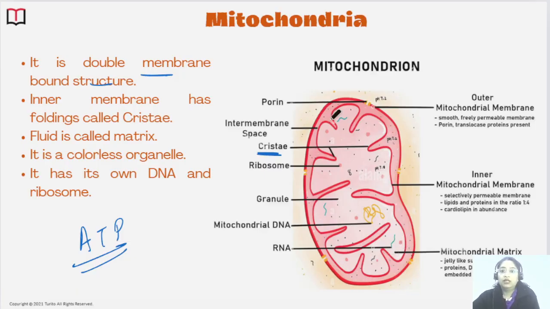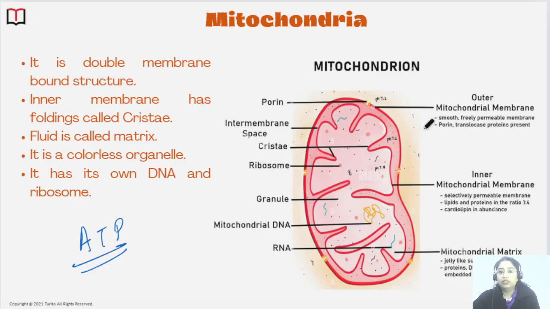Here you can see the space between the outer membrane and inner membrane is called the intermembrane space, and this space is called the matrix. The jelly-like fluid is present here, so we call it the mitochondrial matrix.